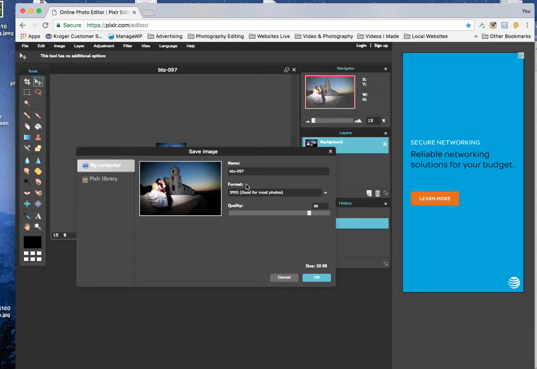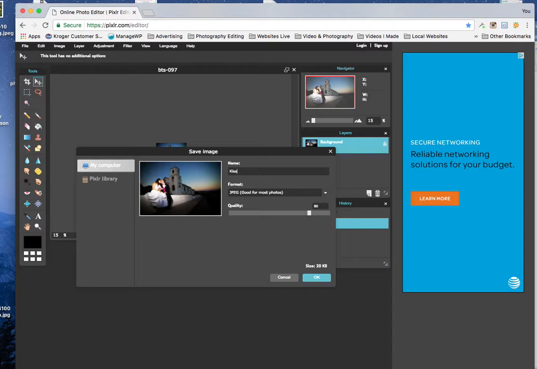And we want to make sure that it's a JPEG. It'll give you a choice here. PNG works on a site. The rest of the other three do not. So JPEG is just fine for most sizes. And we'll just leave it at 80. And then we want to change it. Let's make it just kissing.